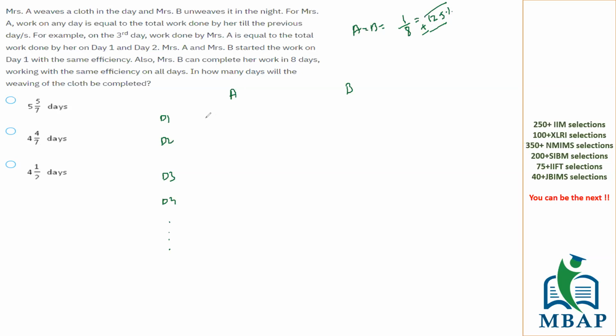So what is the percentage of work done by A on day 1? A on day 1 will be 12.5 percent. What about B? B will be minus 12.5. What is plus 12.5 minus 12.5? It is 0. So we can say on day 1, 0 work has been done cumulatively. On day 2, what amount of work will be done by A?